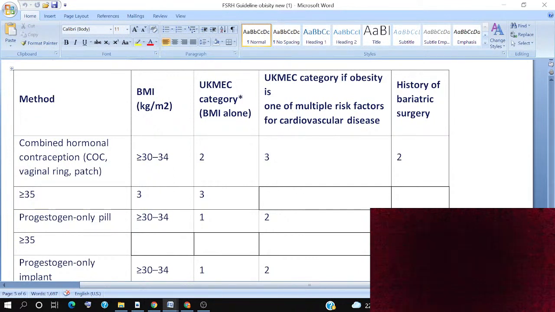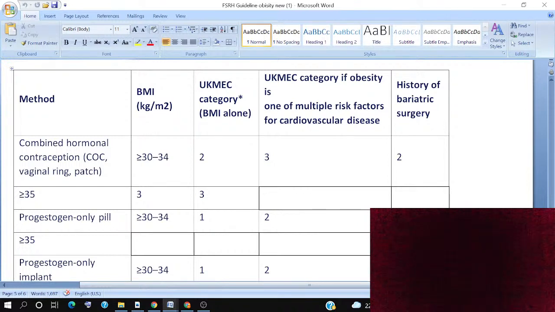And if the same patient is going for a surgical procedure, this will be category 2. So for a patient with a COC, vaginal ring, or patch, and a body mass index of more than 30 to 34, you can make category 2 with obesity and multiple risk factors.